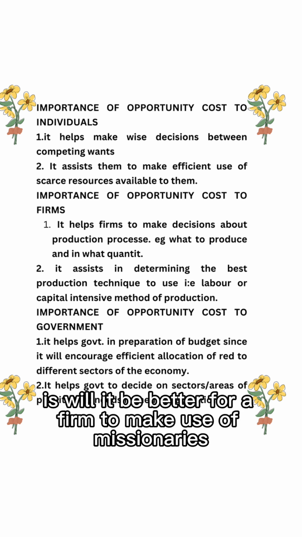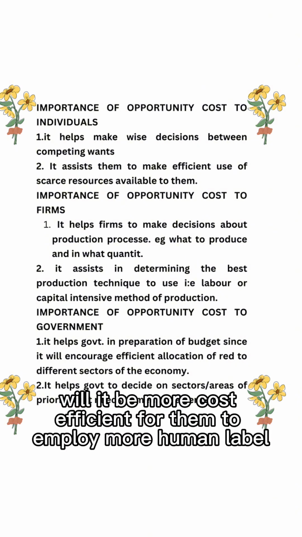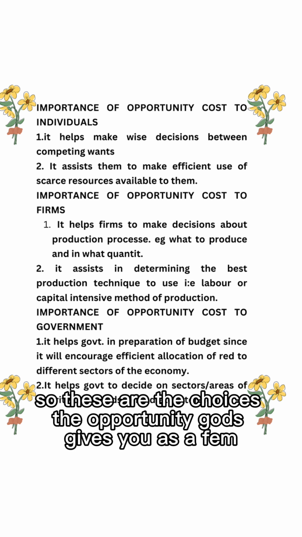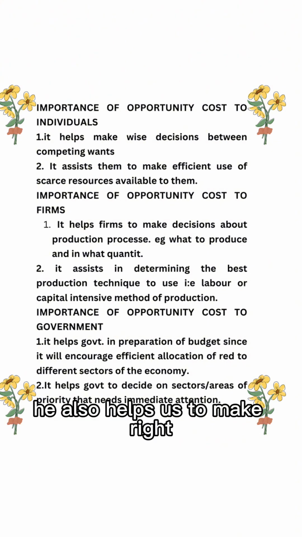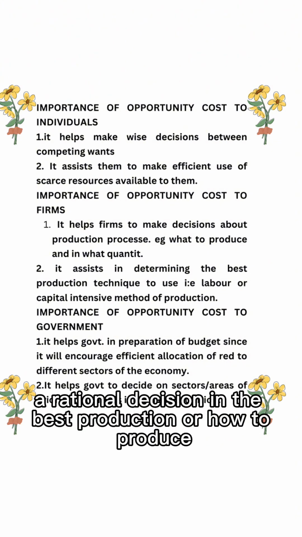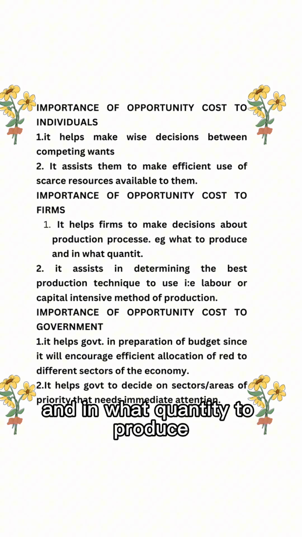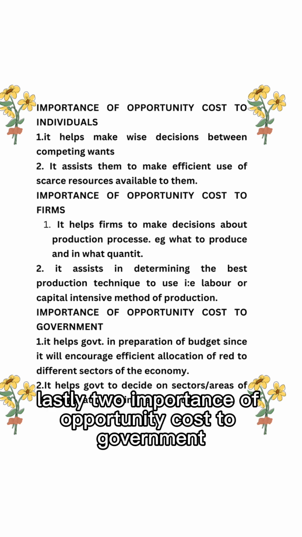Will it be better for a firm to make use of machineries in production, or will it be more cost efficient for them to employ more human labor? So these are the choices opportunity cost gives you as a firm. It also helps us to make a rational decision in the best production, how to produce and in what quantity to produce.